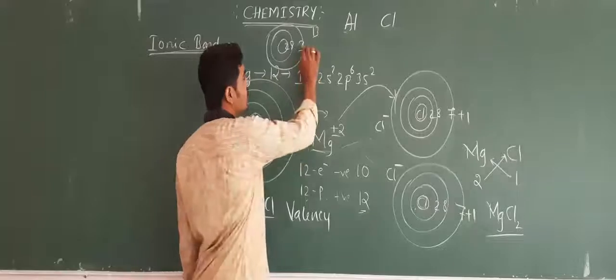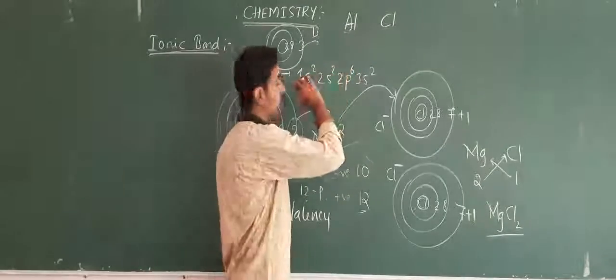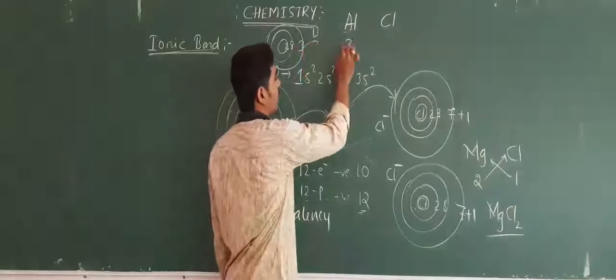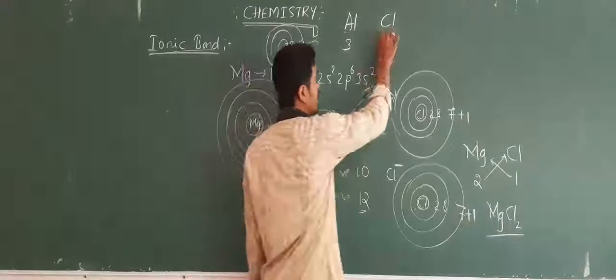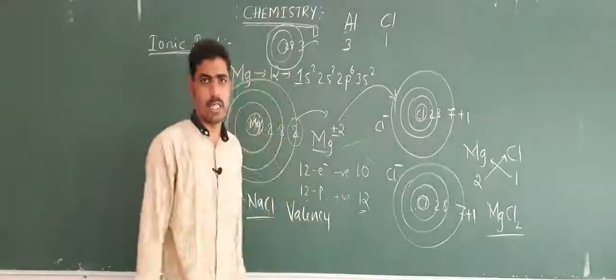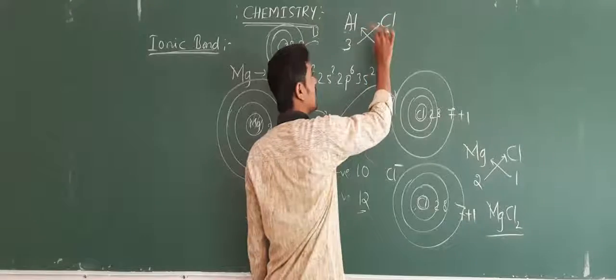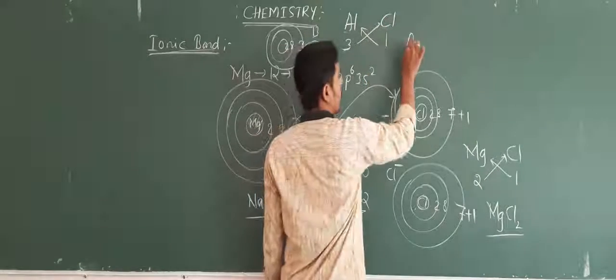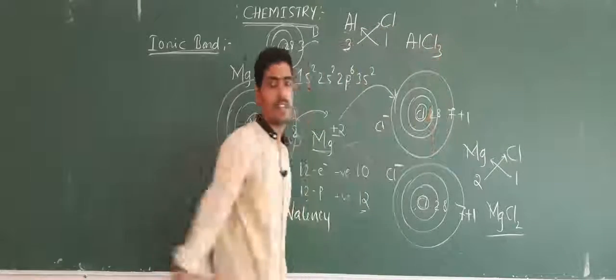So it will lose 3 electrons, and hence it becomes plus 3. So the valency of aluminium is 3 and the valency of chlorine is 1 only. So what is the formula of the compound? Cross multiply this. Al into 1, Al; Cl into 3, Cl3.